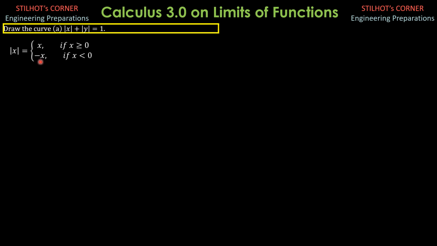So if x is negative, for example negative 5, the absolute value of negative 5 is 5. So we have negative of negative 5, which is positive 5. So that is the true definition. Therefore, we have absolute value of y is y if y is greater than or equal to 0, and negative y if y is less than 0, just like above there.